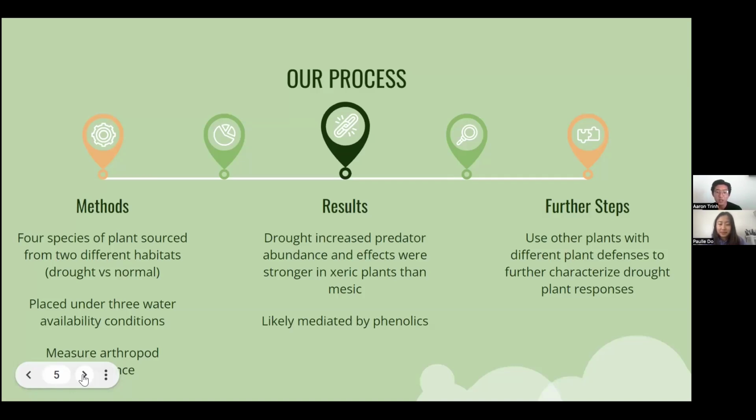point on. So in our results, we found that drought increased predator abundance and the effects were stronger in the xeric plants than they were in the mesic plants. And this was likely mediated by phenolics instead of the other plant defenses.